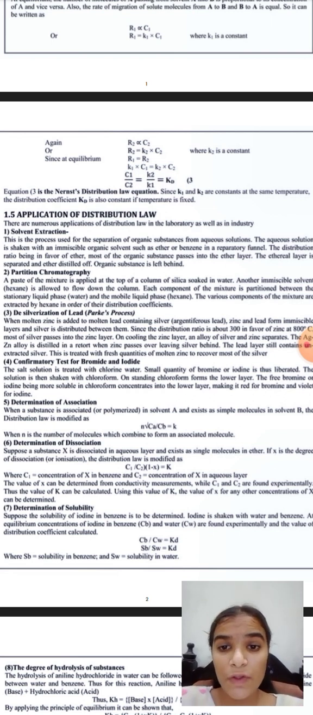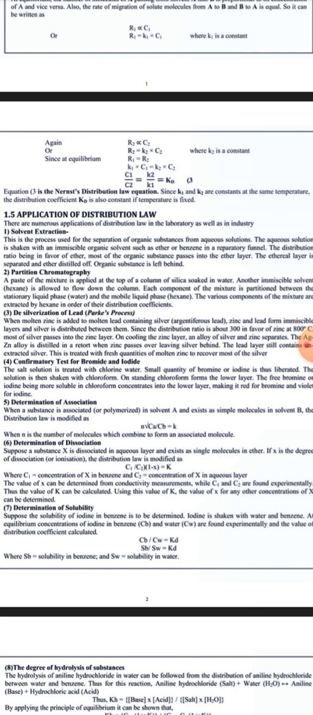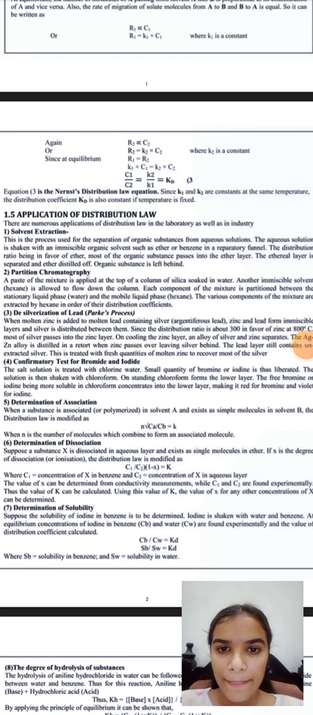Now we will discuss solvent extraction. First application: this is the process used for separation of organic substance from aqueous solutions. The aqueous solution is shaken with an immiscible organic solvent such as ether or benzene in a separating funnel. The distribution being in favor of ether, most of the organic substance passes into the ether layer. The ethereal layer is separated and the ether distilled off. Organic substance is left behind.